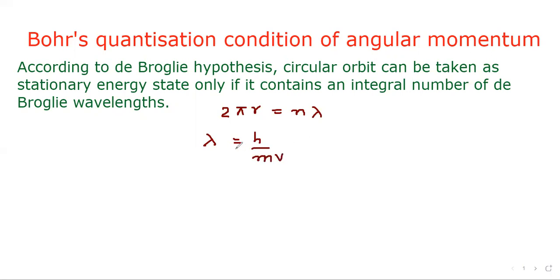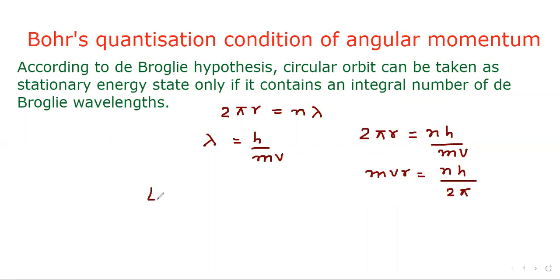So we can put this value of lambda here. So we will get 2 pi r equals n times h upon mv. Now we can shift 2 pi to the denominator and mv to the LHS. So we will get mvr equal to nh upon 2 pi. But we know that angular momentum L is given by mvr.